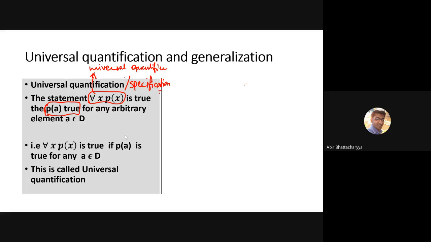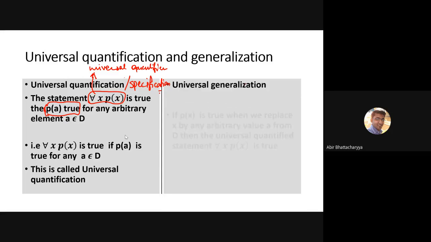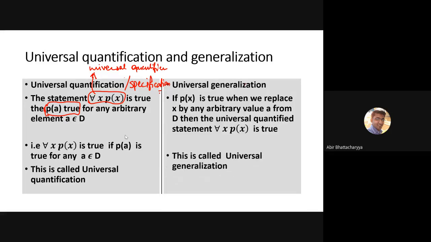Next, what is universal generalization? Universal generalization is just the opposite of universal specification.